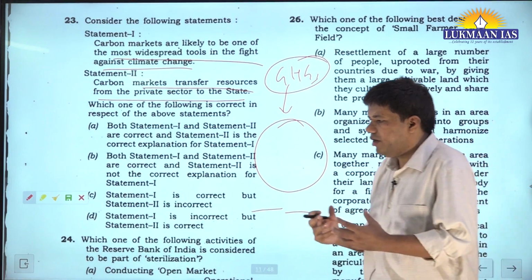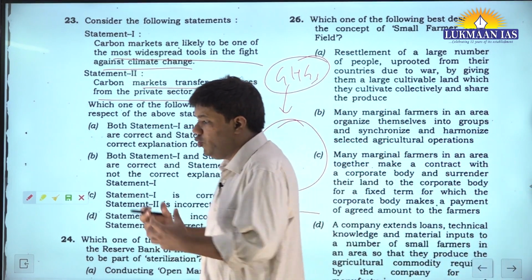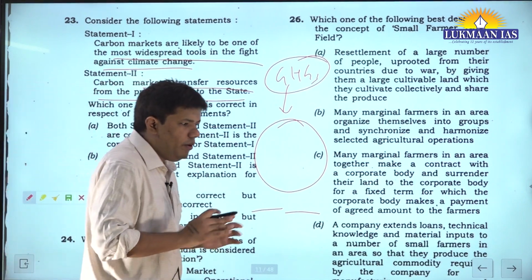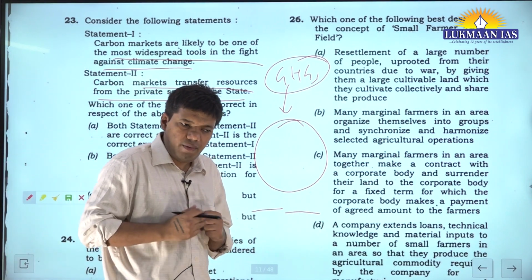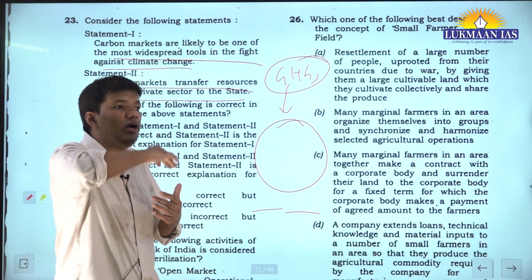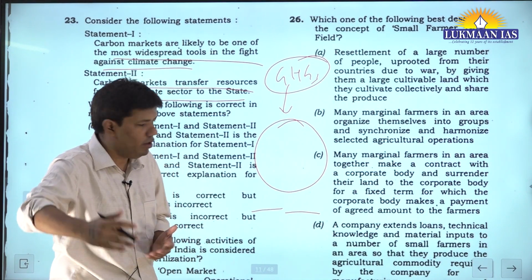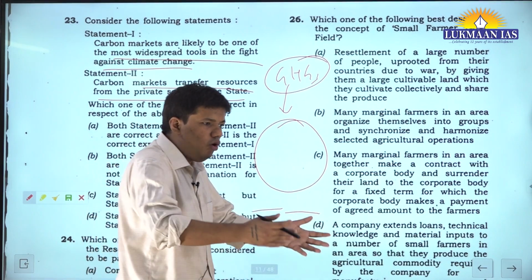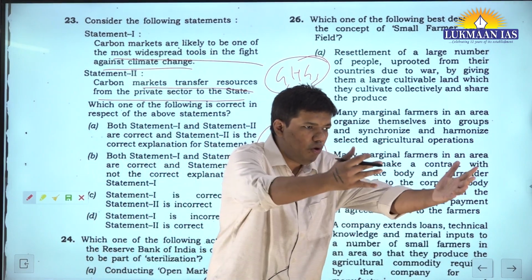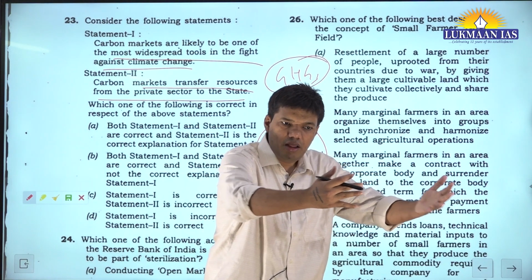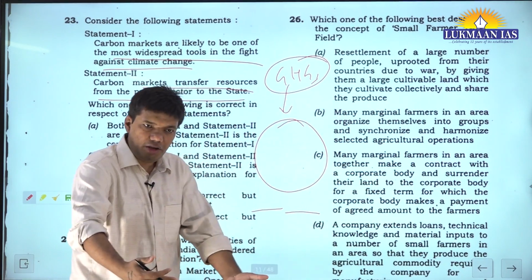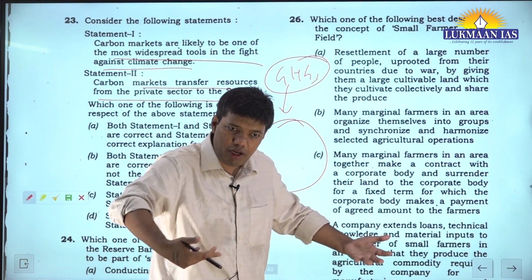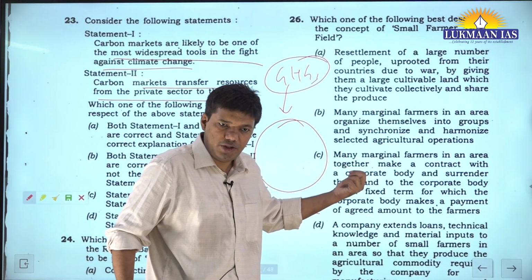So what is the dispute between developed and developing countries? Developed countries say everyone should reduce carbon emission. Developing countries say, see, we have to look at the cumulative emission. Developing countries are saying to developed countries that you have already emitted so much and you have got that growth, development. But our people are living in poverty. We have to move up. So how can that happen? Only through production. And for production, there will be greenhouse gas emission.